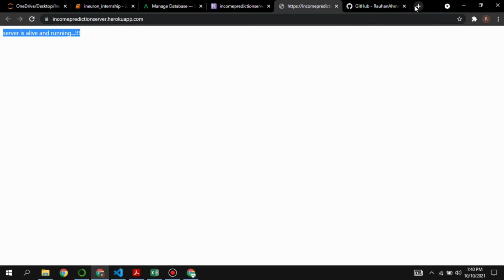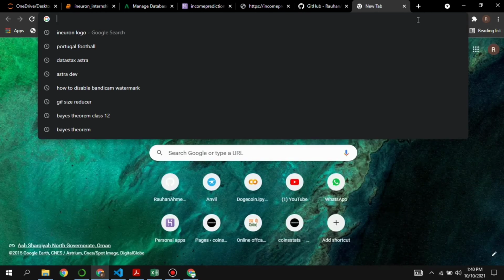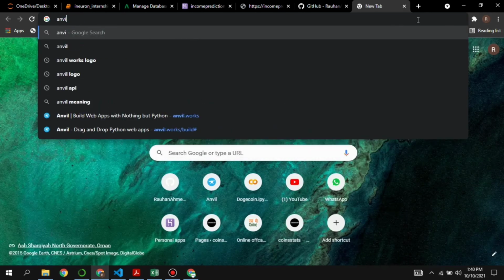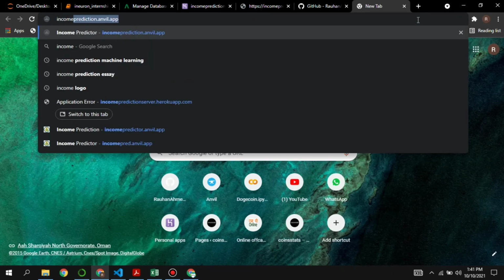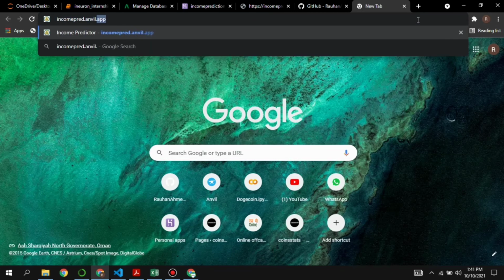Now we have seen enough of the description about our application, and now let's see our web application in action. Okay, so let's type here incomepred.anvil.app.